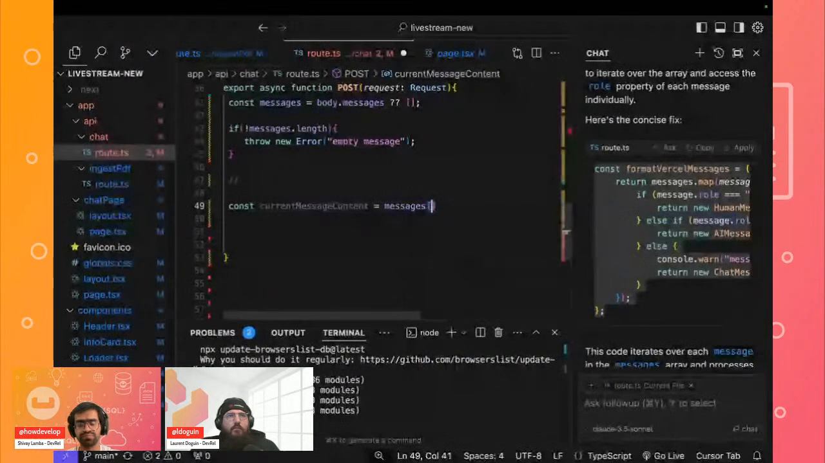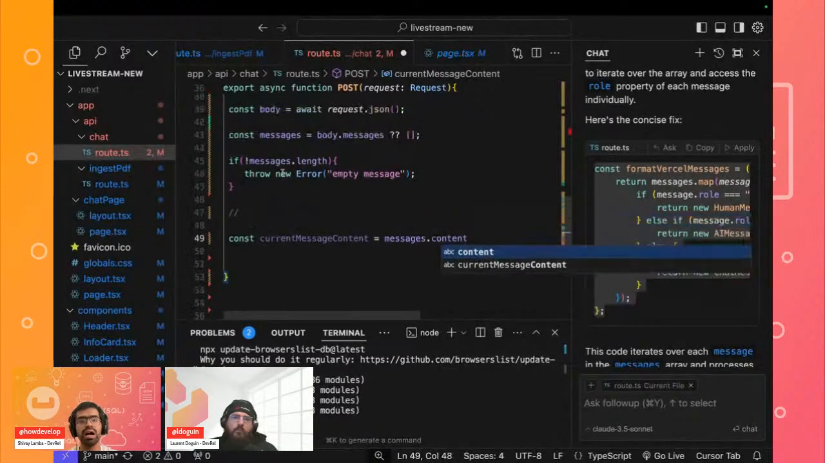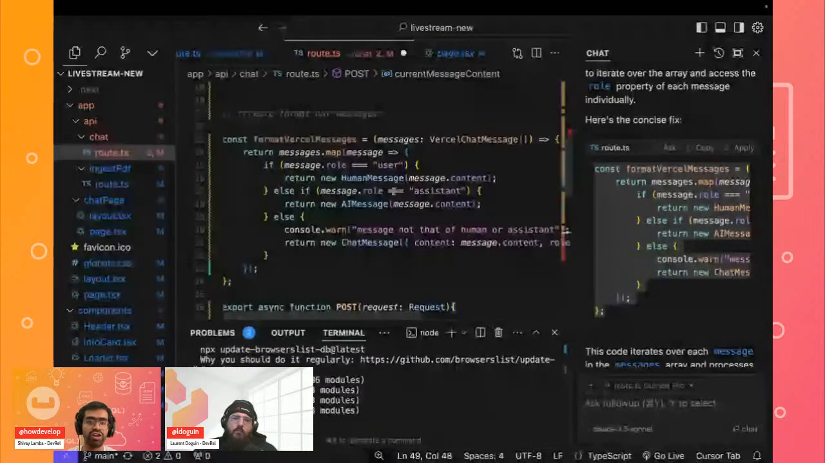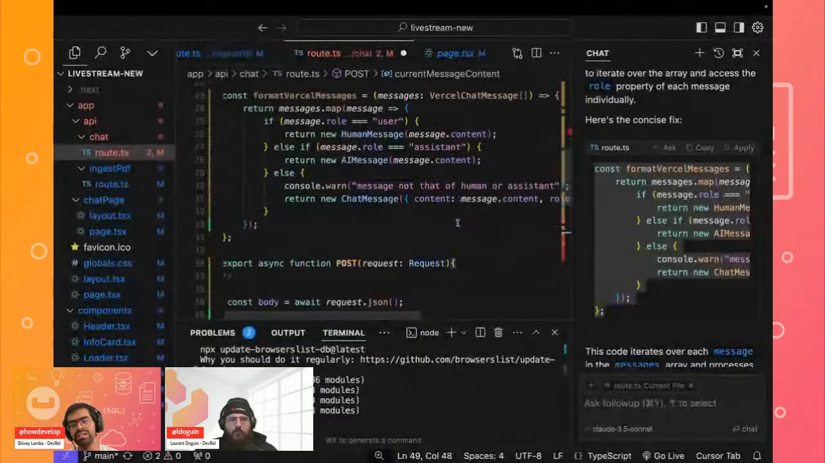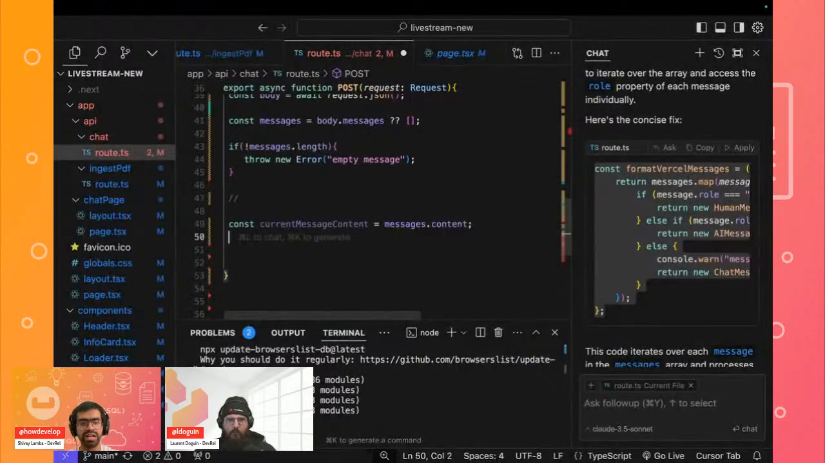And what we'll basically do is that when it fetches our messages, we want the content from that message. So this is coming directly from our format Vercel messages function that we created, because here we are basically fetching our content that we have, right? So here we'll just define this, and then we'll just have a try block.